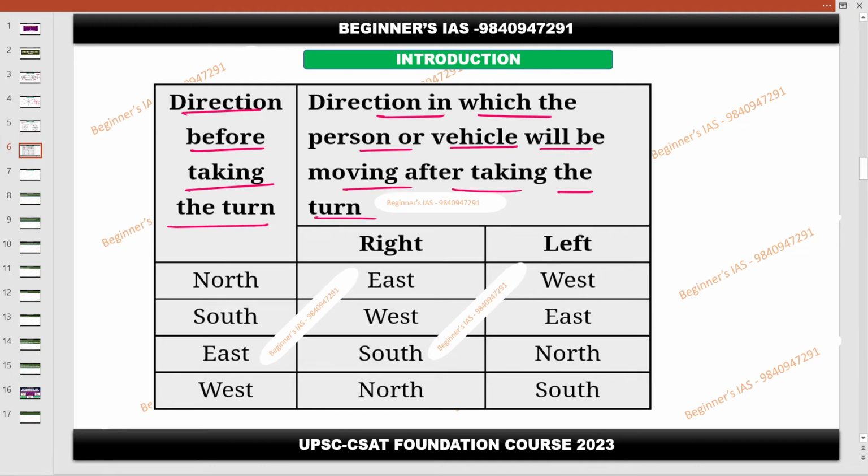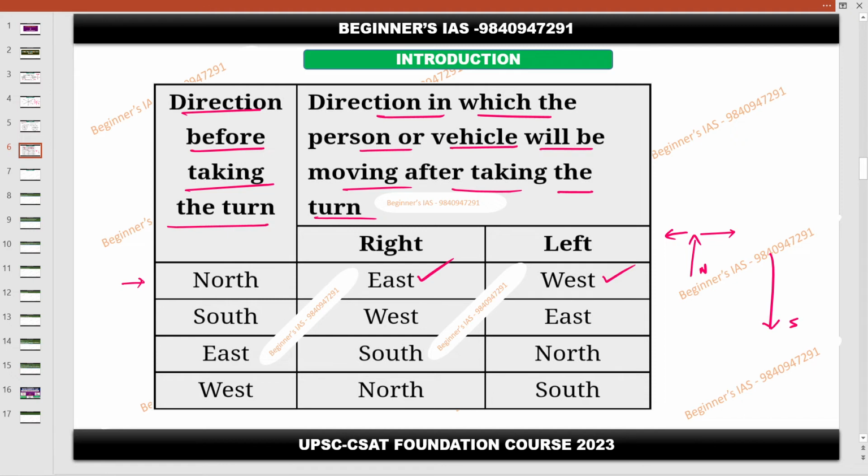Suppose, listen carefully how to read this one. I am going in the north, I am taking the right, then I'm moving in the east direction. If I'm taking the left direction, then I'm going with respect to the west. Understood? Your right hand is going to be the east, left hand is going to be the west. Understood? Fine. Suppose I am going in the south direction, so this is with respect to the north direction, this is with respect to the south direction.